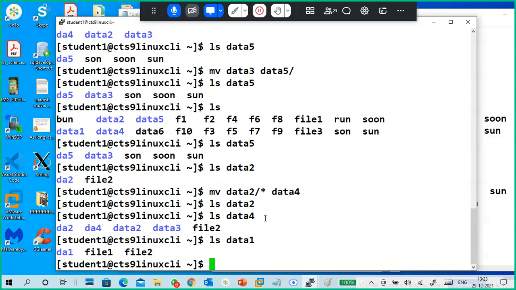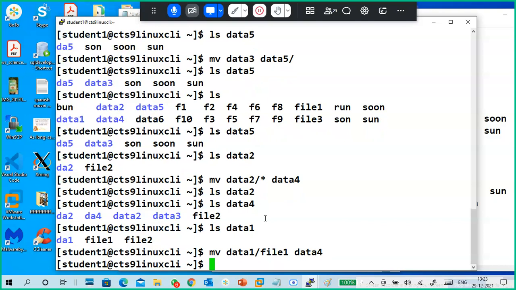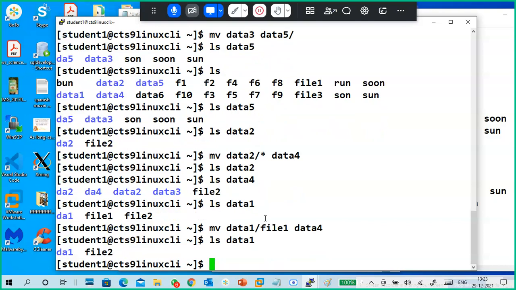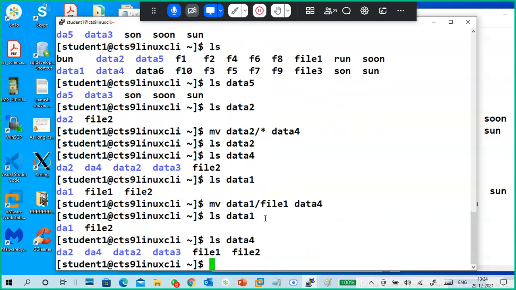ls data 1: file 1, file 2 are there, right? So what I'm going to move is data 1 slash file 1 to data 4. ls data 1: file 1 is gone. ls data 4: file 1 has come. So a particular file we can move, or all files.